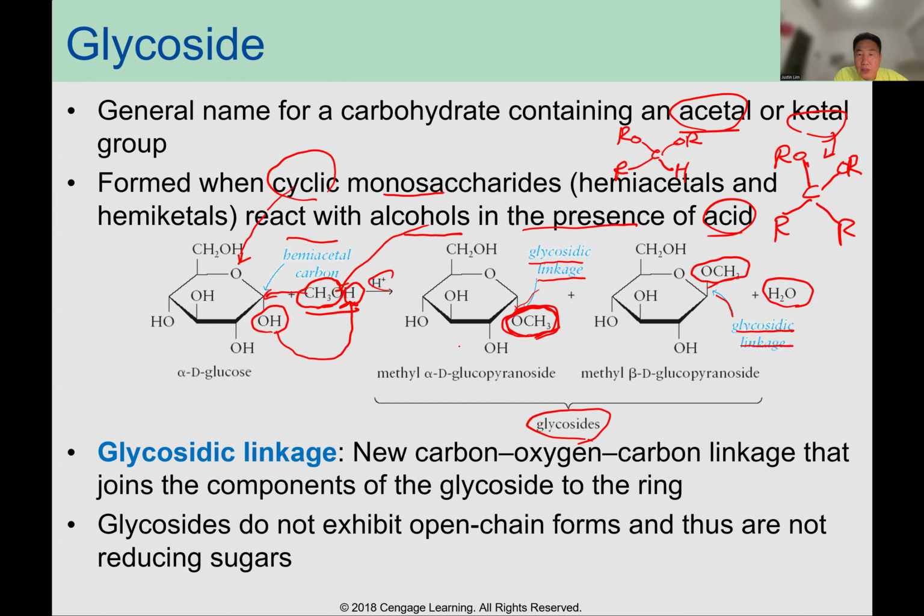Pointing down, that's alpha. Pointing up, that's beta. A glycosidic linkage is a new carbon-oxygen-carbon linkage that joins the glycoside component to the ring.